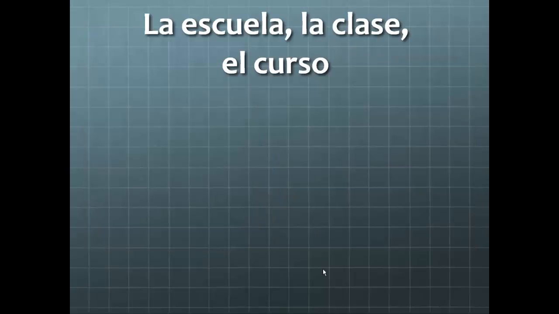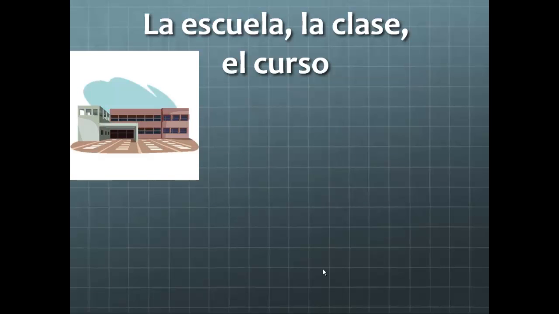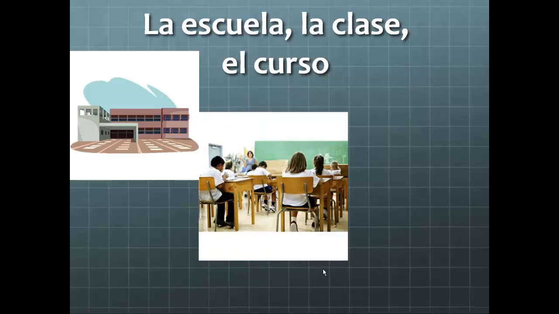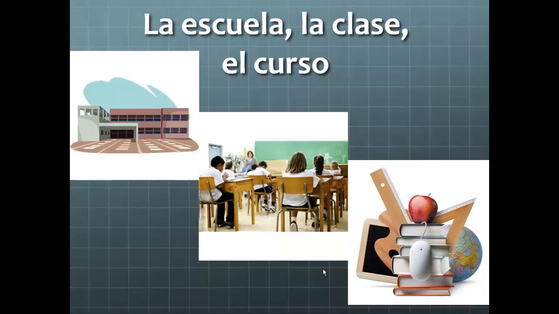Now, the three places that we start learning Spanish. So might as well start where we begin. La escuela, la clase, for example, la clase de español, or la clase de matemáticas, and then el curso de inglés, el curso de historia, the course.